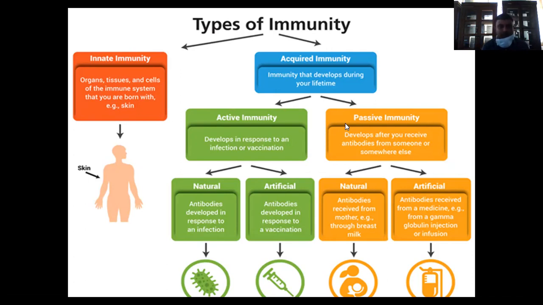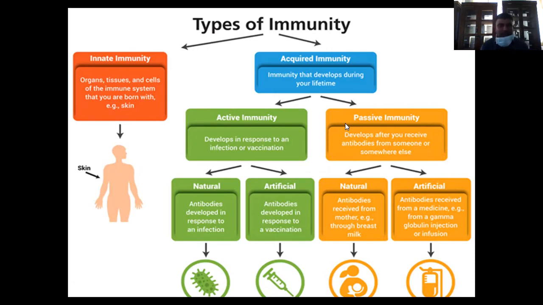Acquired immunity is again classified into two types, that is active acquired immunity and passive acquired immunity. Active immunity develops in response to an infection or a vaccination. Again it is classified into natural active immunity and artificial active immunity.